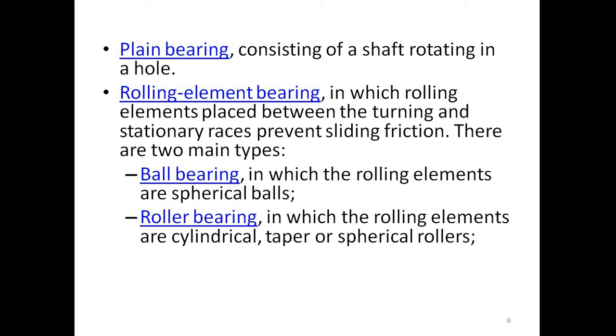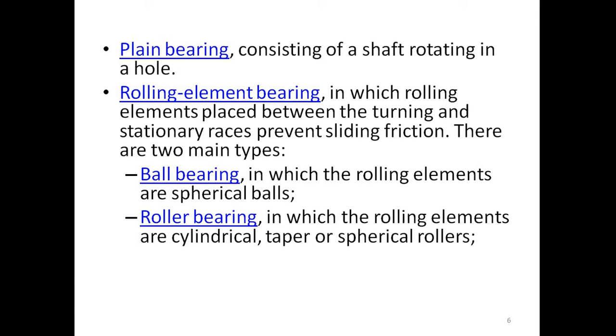Considering the second case, rolling element bearings, in which rolling elements are placed between the turning and the stationary races. For a bearing there are two races.